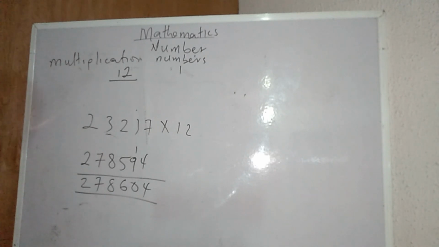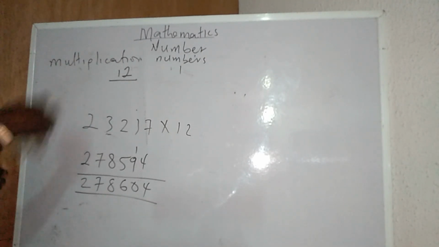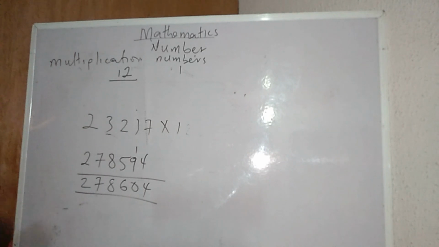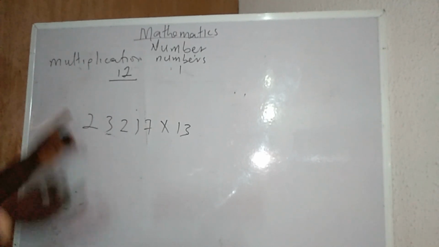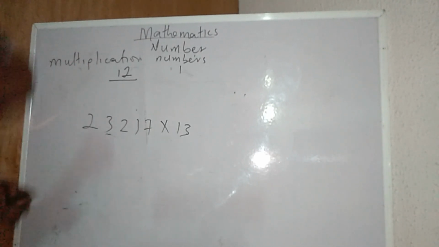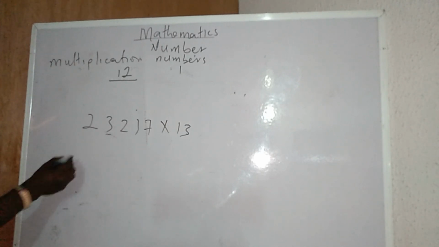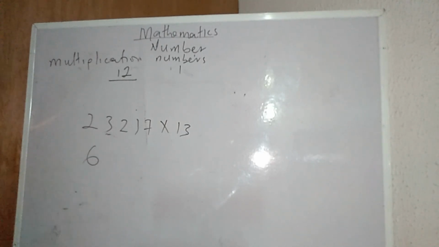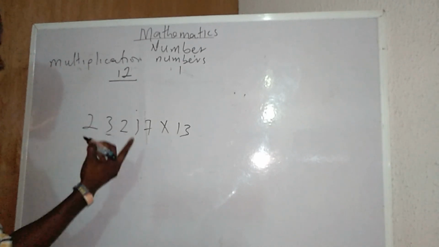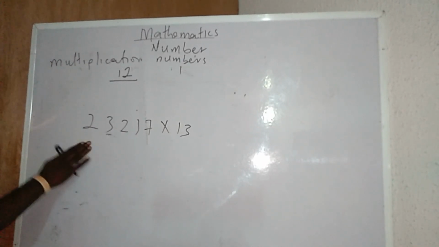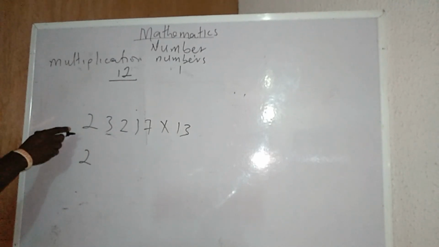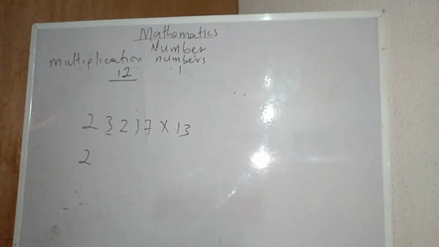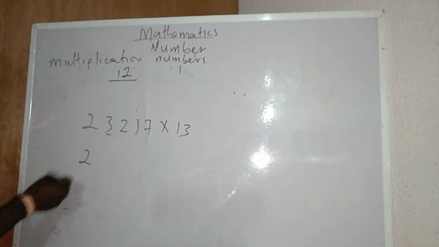Now we can also go on, and even times 13, you can do the same thing. If I want to multiply a number times 13, I don't need to stress myself. How do I achieve that? This time around, instead of 2, I will be using 3. The first one is 2, and 2 times 3 is 6. 6 plus 3 is 9.